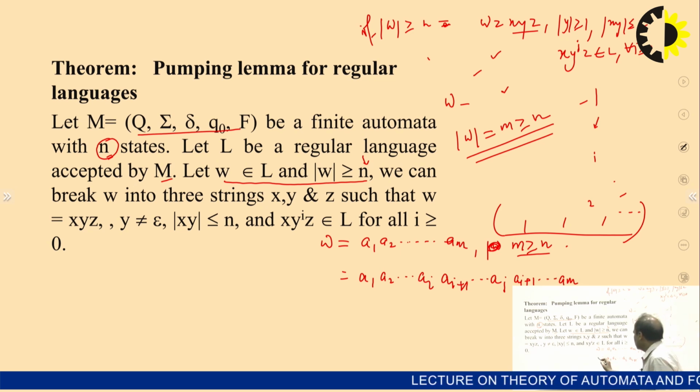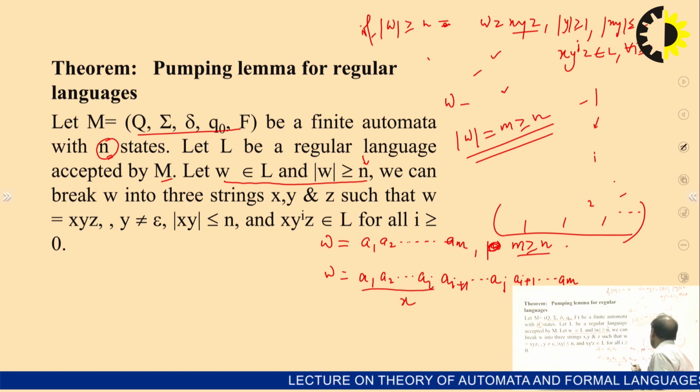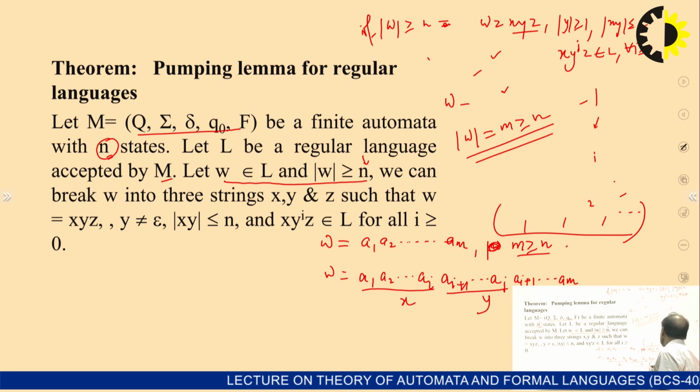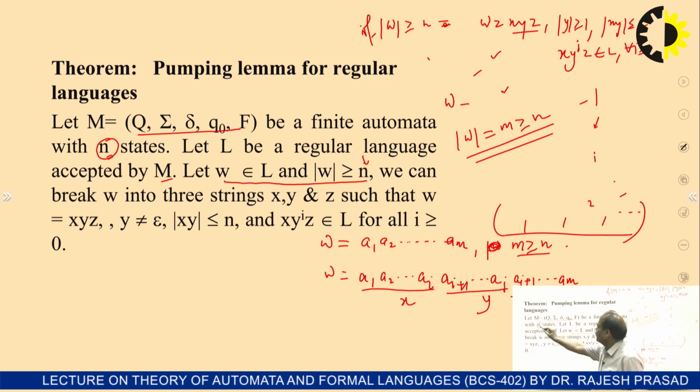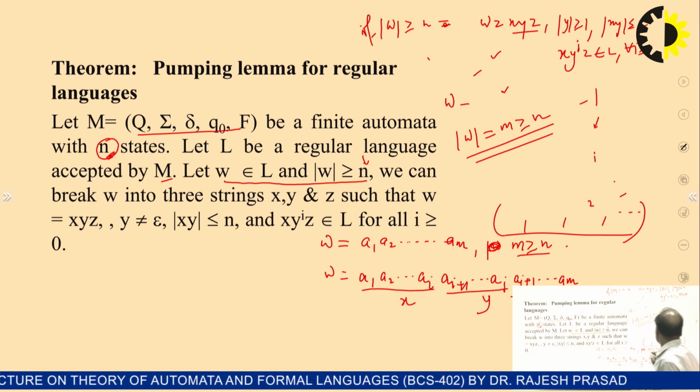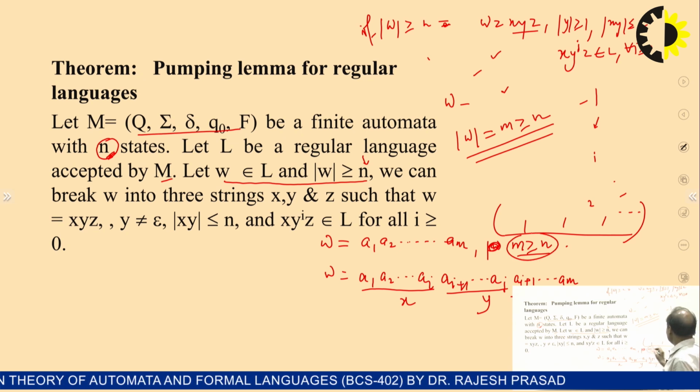This string can be written like this. We assume that this is X, this is Y, and this is Z. Okay, since we have n number of states which are unique states, and this string is longer than this, right? This string is longer than the number of states.